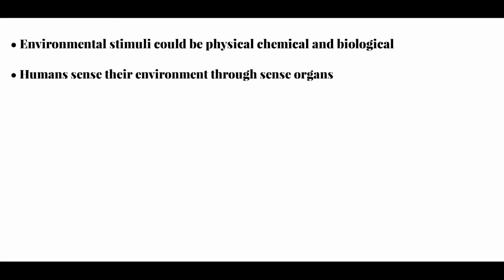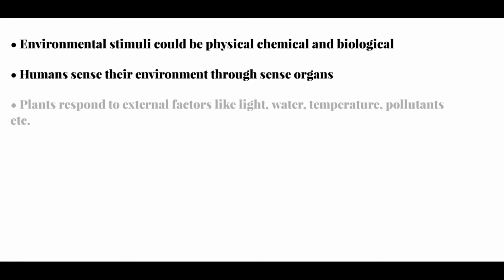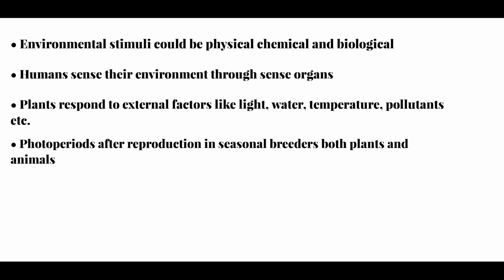But environmental stimuli could be physical, chemical or biological. Humans also sense their environment through sense organs. Plants respond to external factors like light, water, temperature, other organisms and pollutants, etc. And also, photoperiod affects reproduction in seasonal breeders in both plants and animals.